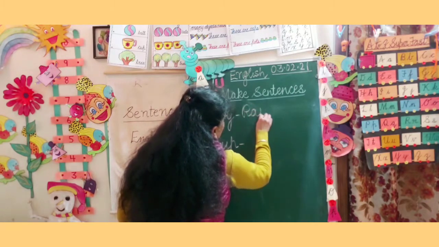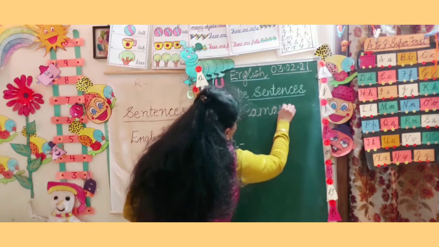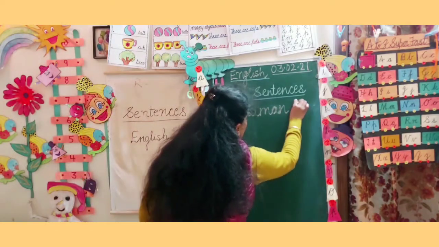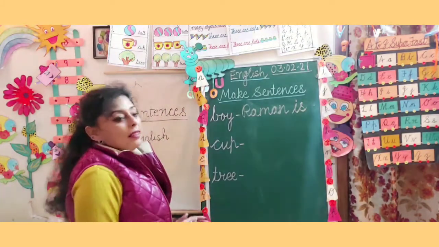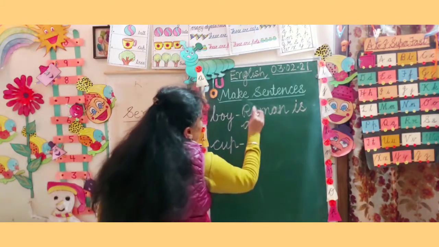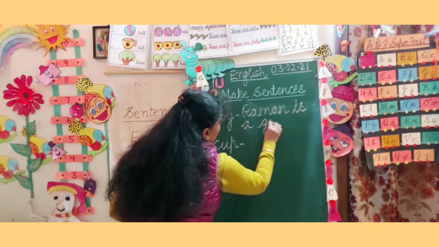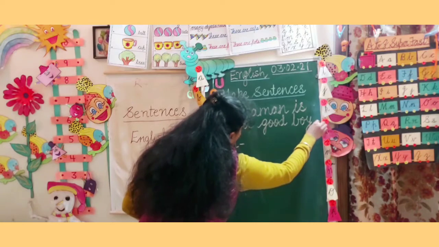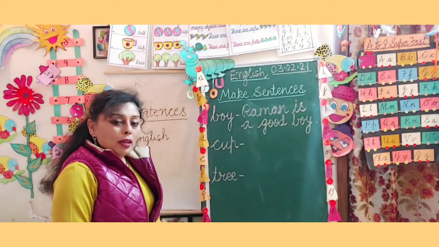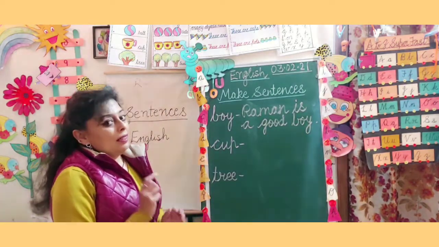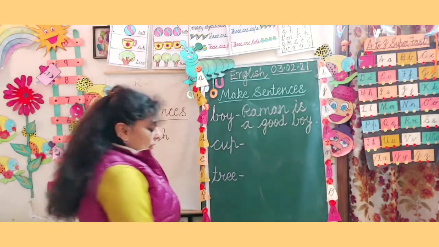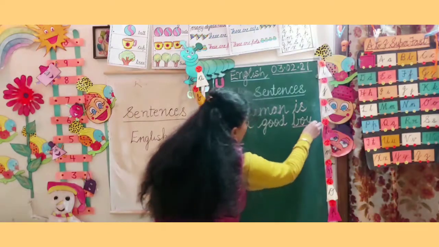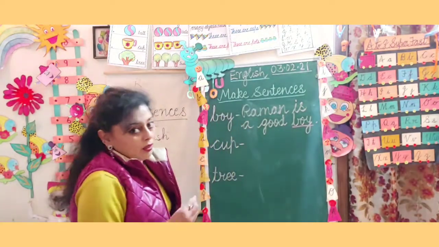Raman, R-A-M-A-N. Raman is a name of a boy. Is, I-S, is, a good, G-O-O-D, good, B-O-Y, boy and full stop. जैसे हिंदी में हम लोग पूर्ण विराम लगाते हैं, इंग्लिश में हम full stop लगाते हैं. Now we have made the sentence of boy, so we are going to underline boy with a red crayon.